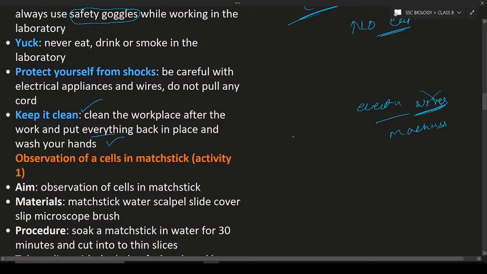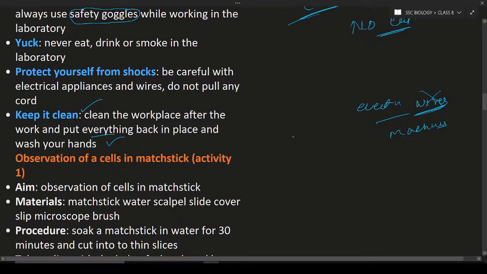So next is observation of cells. Okay, observation of cells is the most important thing. So what is observation? Observation of cells in the matchstick is something we have discussed already in the previous topics. Matchstick is also made up of cells. What is a matchstick? Matchstick is nothing but plant cells. Okay, it is made up of plant cells.